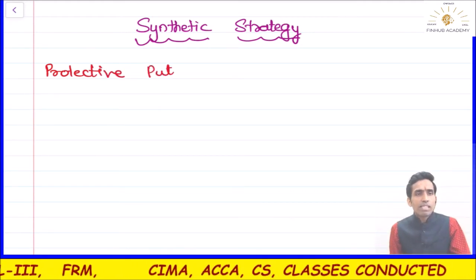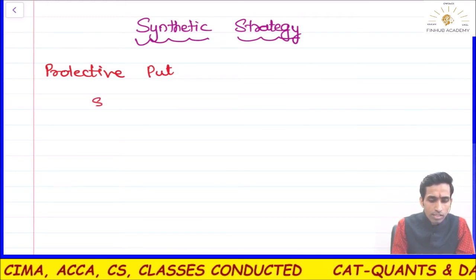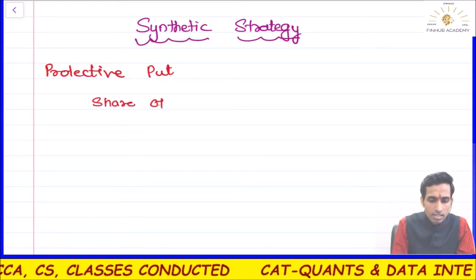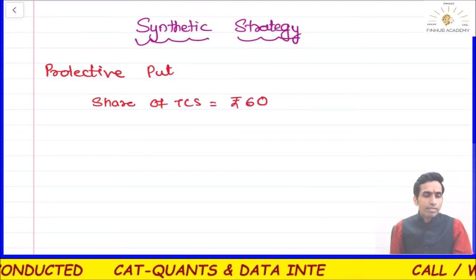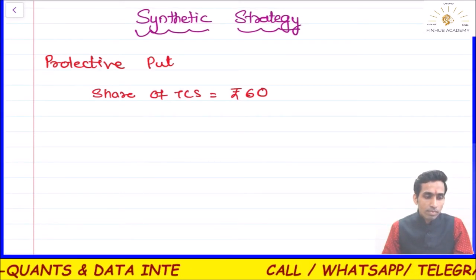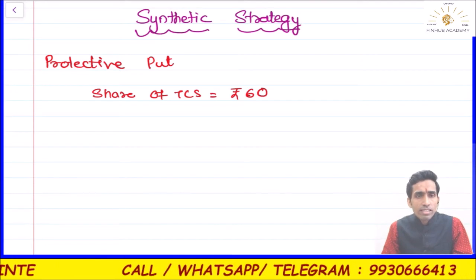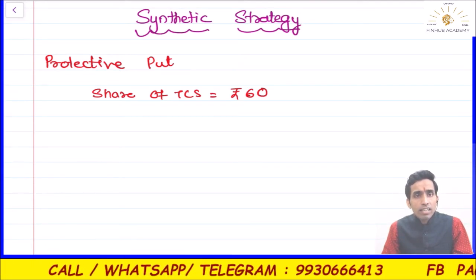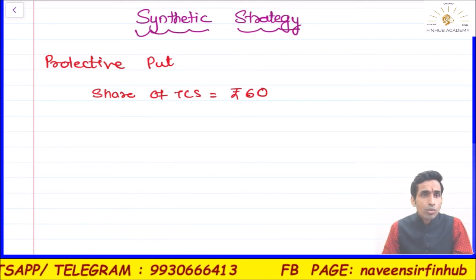Listen carefully to what I am saying. Let's say you have a share of TCS, and it is, let's say, 60 rupees. What you can do is sell this today and invest the money in government securities, and you can earn a fixed return, that is the risk-free rate. You understood what I am saying?